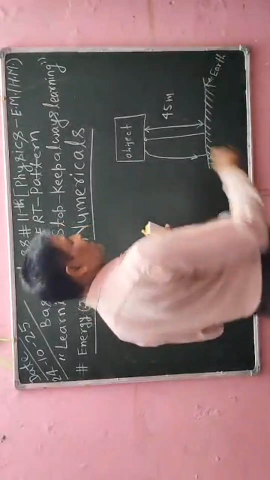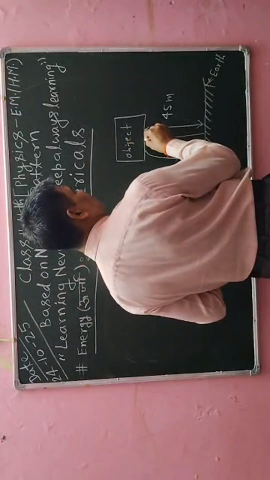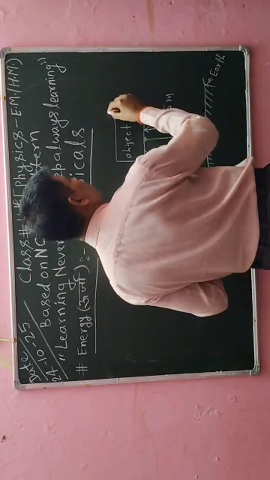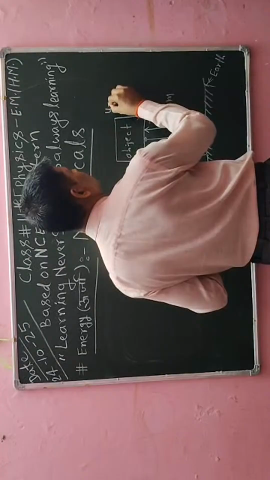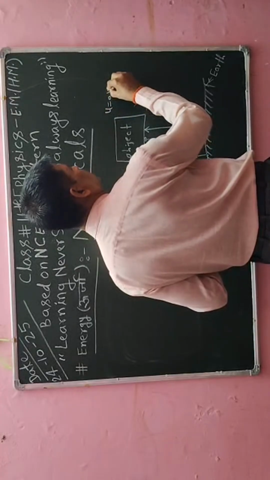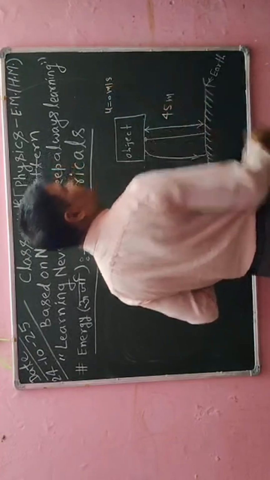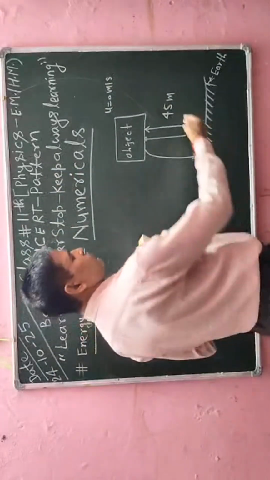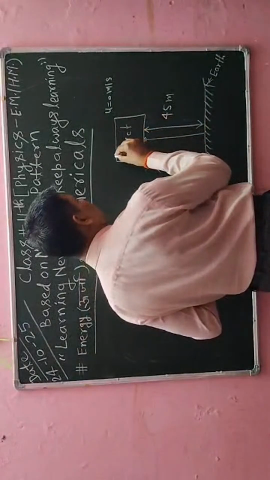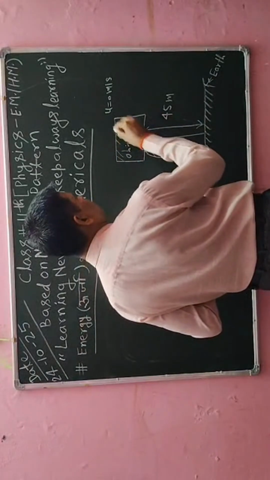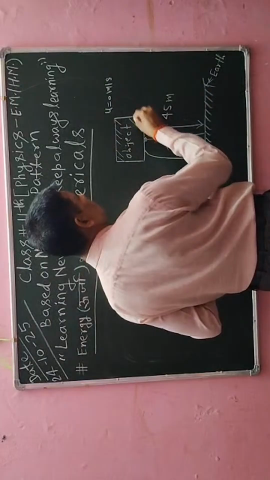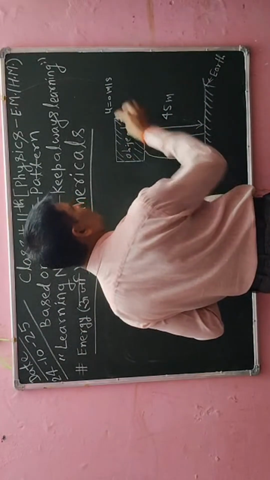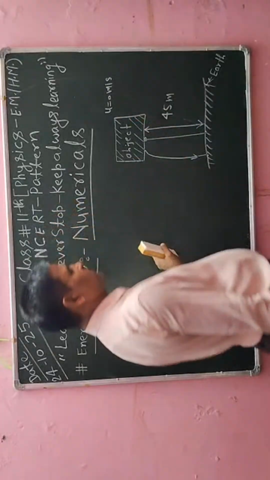In this case, the object has not fallen yet, so its velocity will be 0. Its initial velocity will be 0 meter per second, because this object is at 45 meter height and is not moving. It means that the object is at rest. So in this case, the initial velocity of that object will be 0.